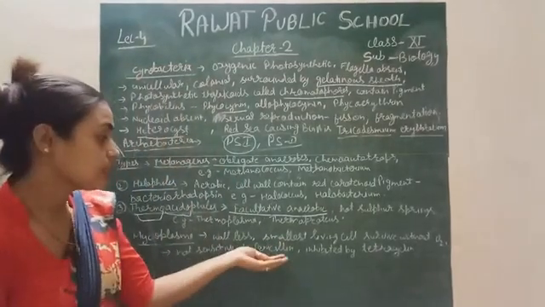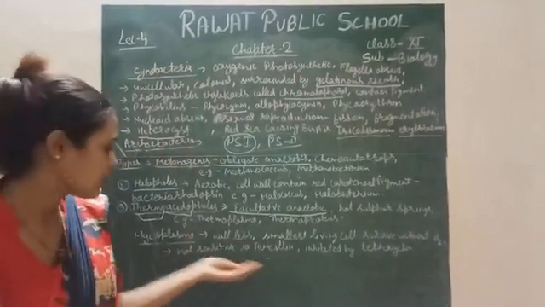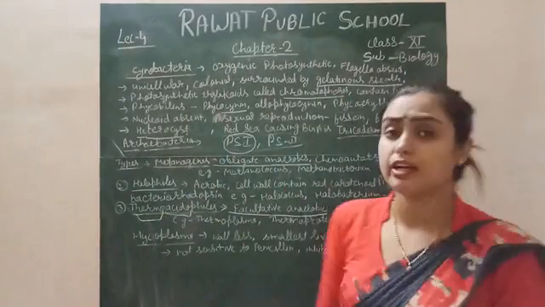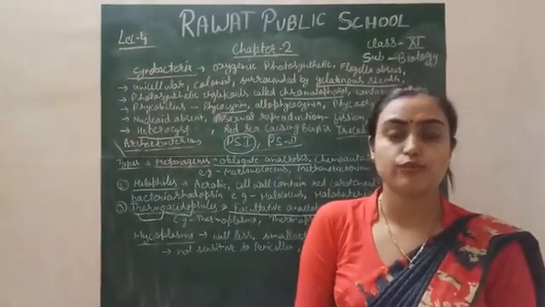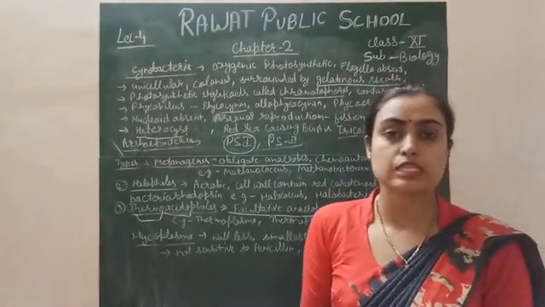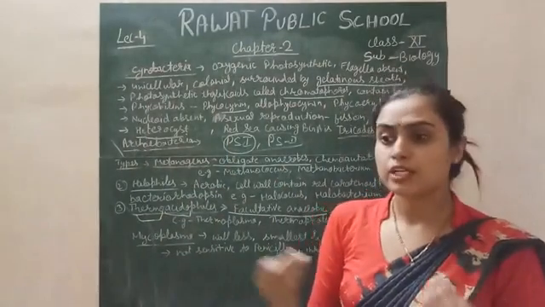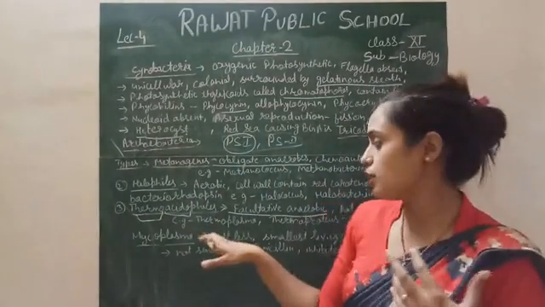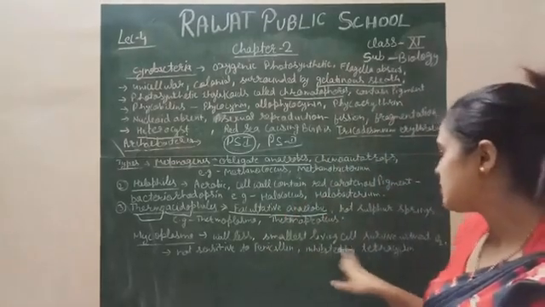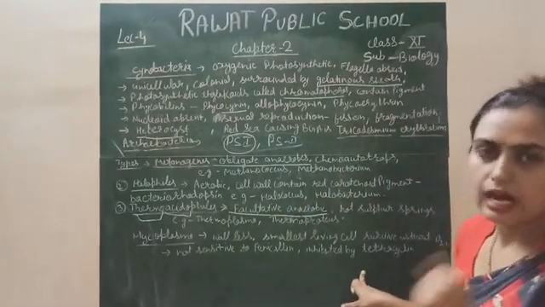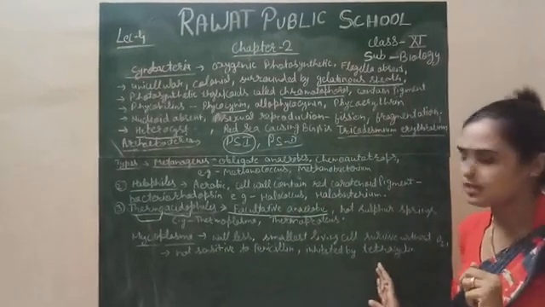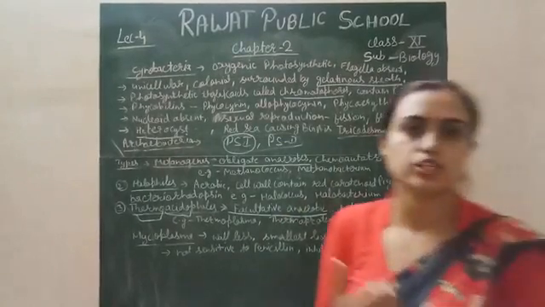Because the cell wall is absent, penicillin, an antibiotic, does not work on it, because penicillin is generally sensitive to those bacteria which have a cell wall. Because they do not have a cell wall, penicillin does not react on it. Simply, if Mycoplasma enters your body, such antibiotics cannot act on it. But their activity can be inhibited by tetracycline, which is another antibiotic, but penicillin does not work on it.